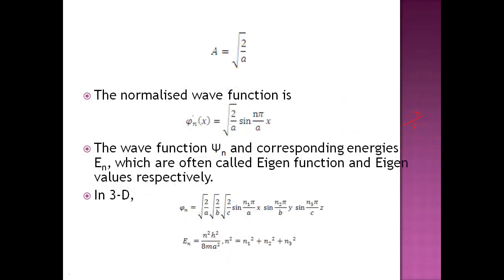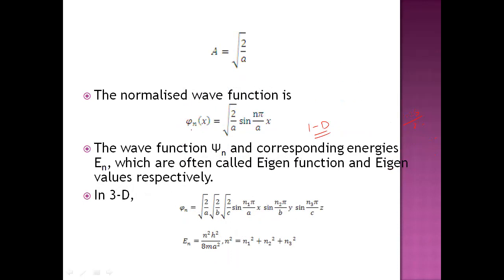So from this you can write the wave function psi n of x as root 2 by a sin n pi by a of x. This is in case of one dimension, where psi n is called the eigenfunction and En is called the eigenvalue.